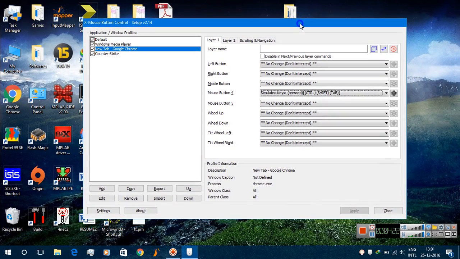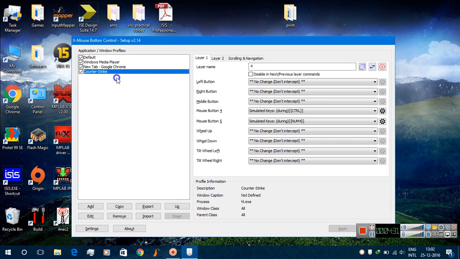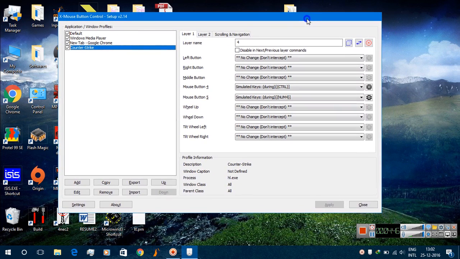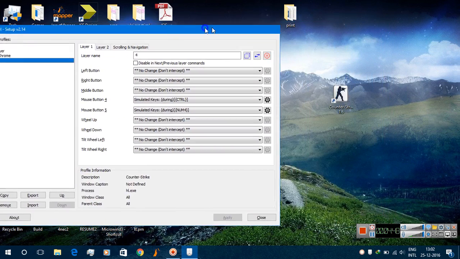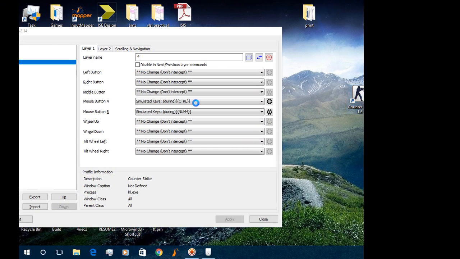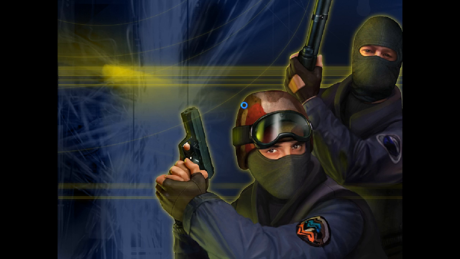Now we can also use the mouse button for gaming. For example, for Counter-Strike, I am using the control button as mouse button 4, with which the player sits down, then say Apply, then open the game to verify it.